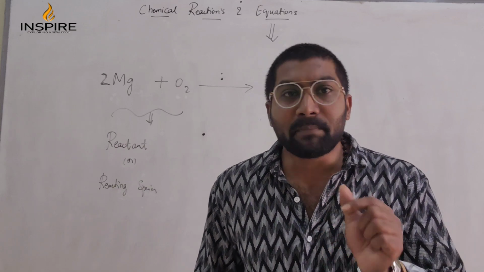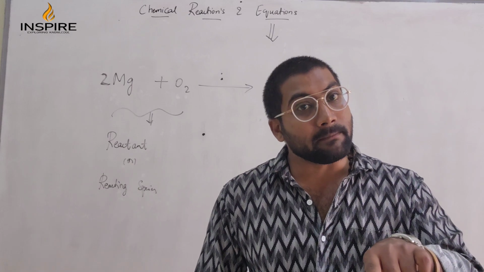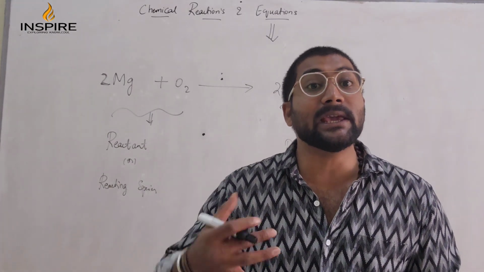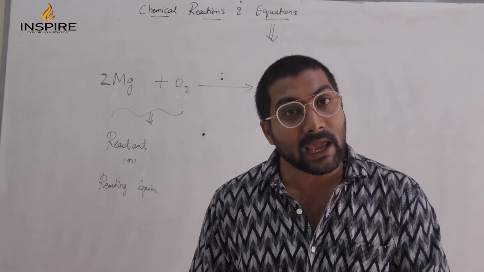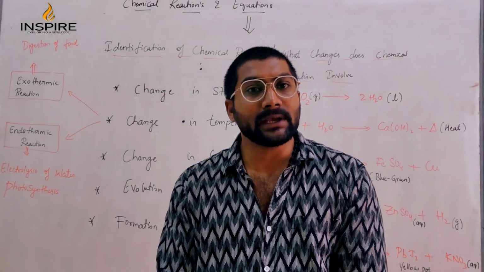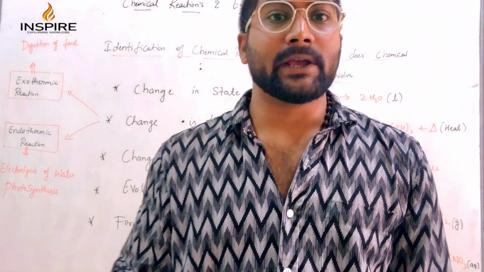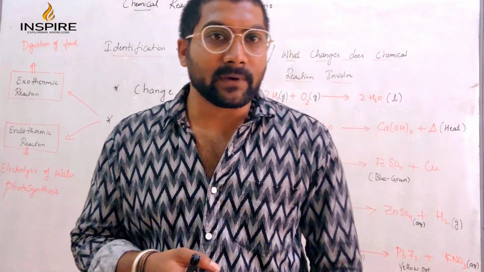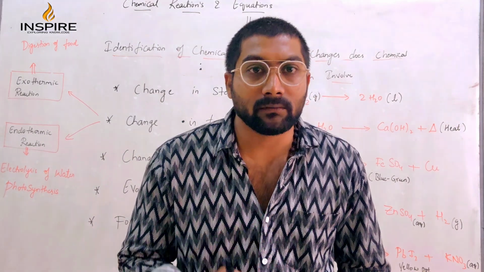Now here we are representing this thing in the form of symbols. In the same way, if you represent a chemical reaction in the form of symbols, such a representation is called a chemical equation. What is a chemical equation? The symbolic representation of a chemical reaction is called a chemical equation. Understood, students? We have to understand what changes occur during a chemical reaction. The question, how they will ask, is very important: identification of a chemical reaction, or what changes a chemical reaction involves. That is a very important part.